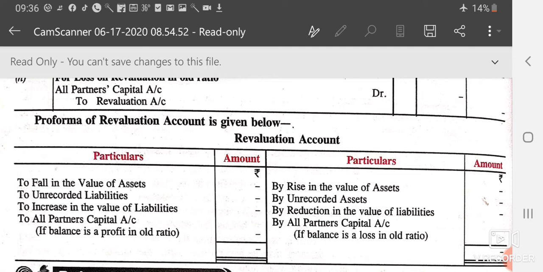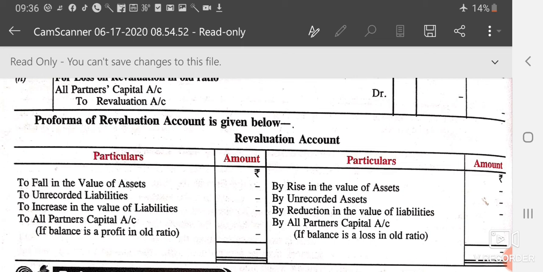Now we will move to the credit side. By rise in the value of assets: if the value of an asset has increased, then it will move to the credit side. By unrecorded assets: earlier an asset was not recorded in the books of account, but now we have to record it, so it will move to the credit side. By reduction in the value of liabilities: if the value of liabilities has decreased, for example earlier the creditors were 15,000 but now the creditors came to 10,000, so the 5,000 by which the value has decreased will move to the credit side. And the last one is by partners' capital, that is the loss.